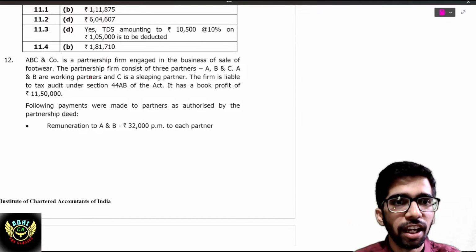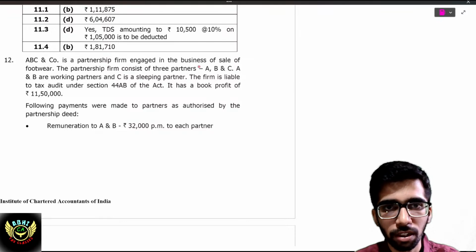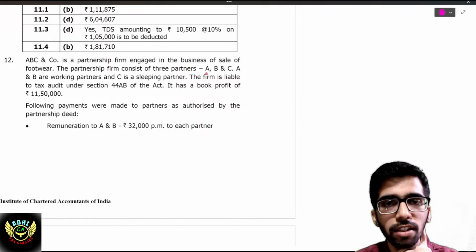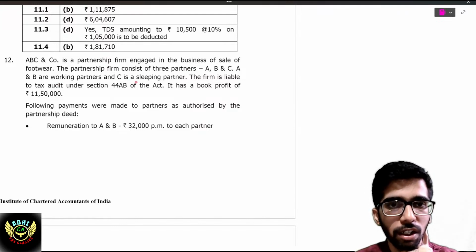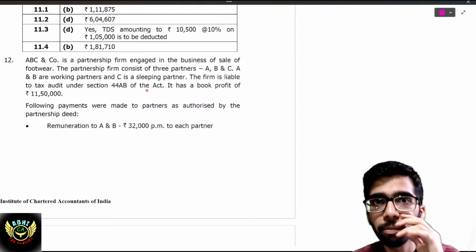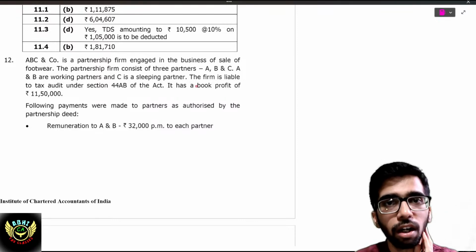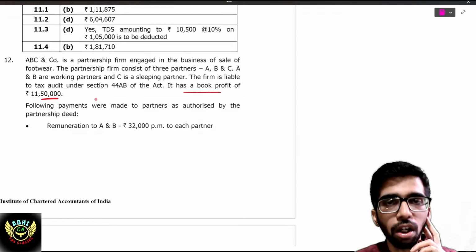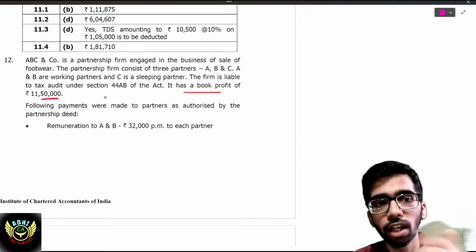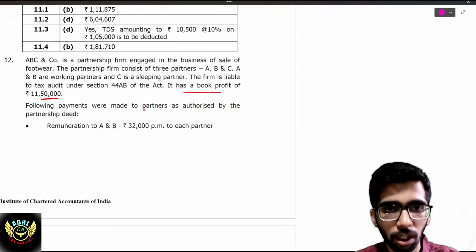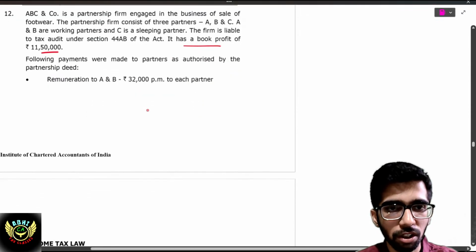Okay. ABC Partnership Company is engaged in the business of sale of footwear. The firm consists of 3 partners, A, B, C. A and B are working partners, C is a sleeping partner. Any remuneration paid to partner C, the sleeping partner, will not be allowed as per the Income Tax Act. Okay. The firm is liable to tax audit. It has a book profit of 11,50,000. Thank God, they have given that book profit of 11,50,000. The following payments were made to the partners as authorized by the partnership deed.